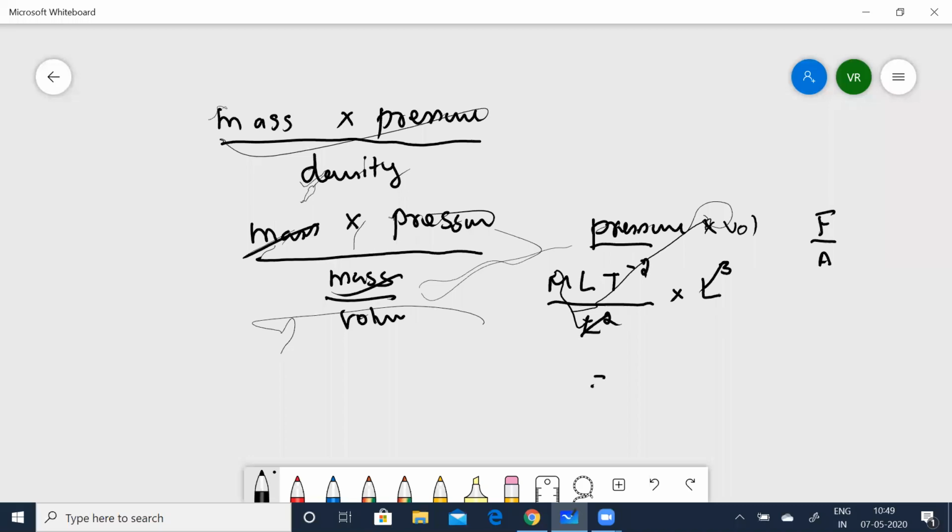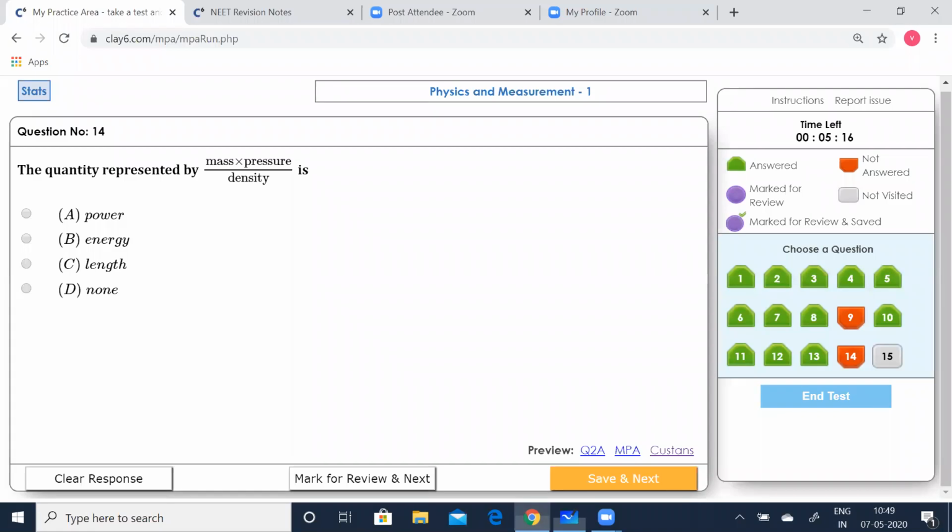That gives you ML squared T to the power of minus 2. Now let's see which option is correct. That is the unit for ML squared T to the power of minus 2. So we can just go with that.